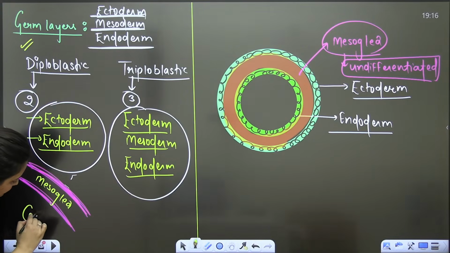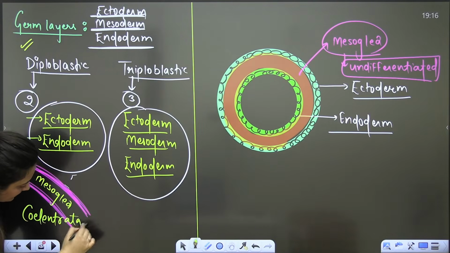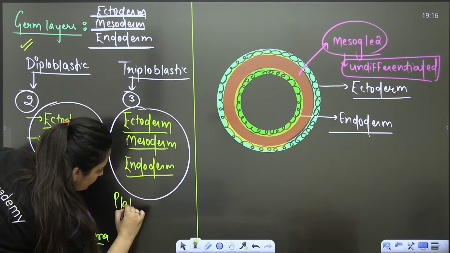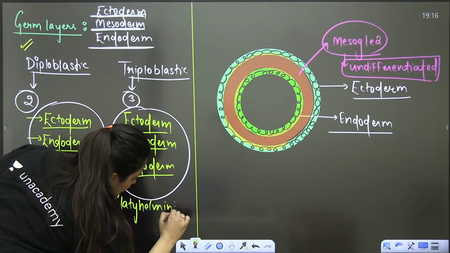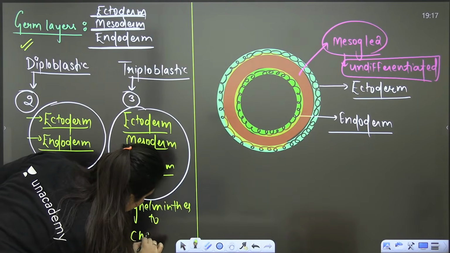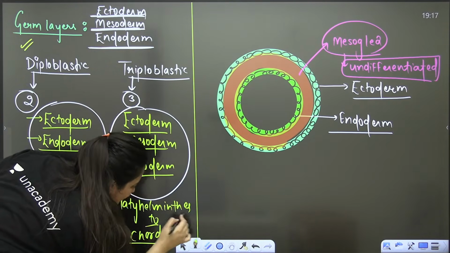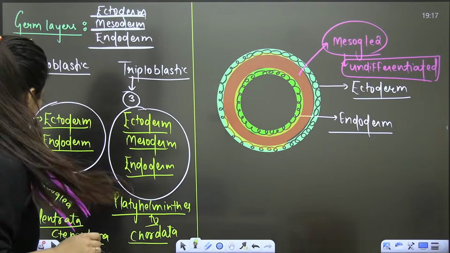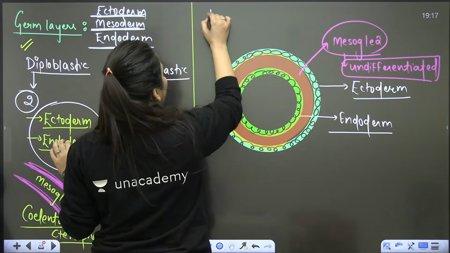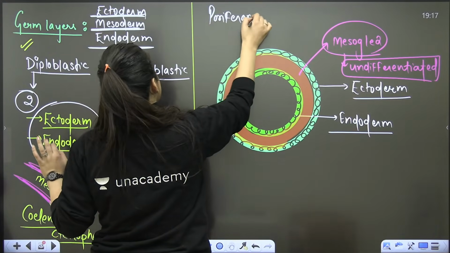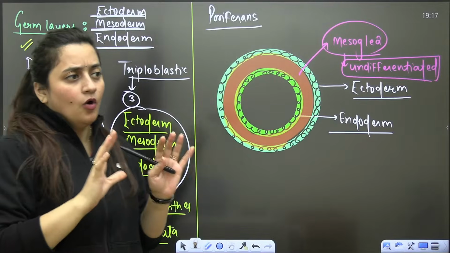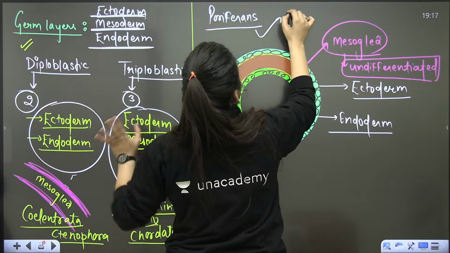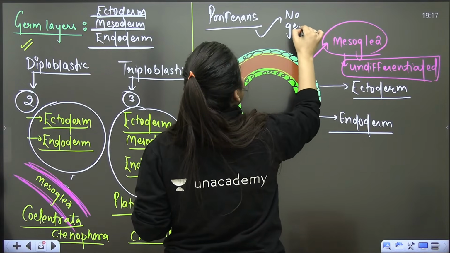So here you will see your coelenterates, your Coelenterata, your Ctenophora. They are diploblastic, right? And from phylum Platyhelminthes to Chordata, all the organisms, they are triploblastic. Now, what about Porifera? In some books, yes, it is mentioned that they are diploblastic, but overall, there is no clarity related to that. Poriferans are considered as the ones without a germ layer. They don't have germ layers.